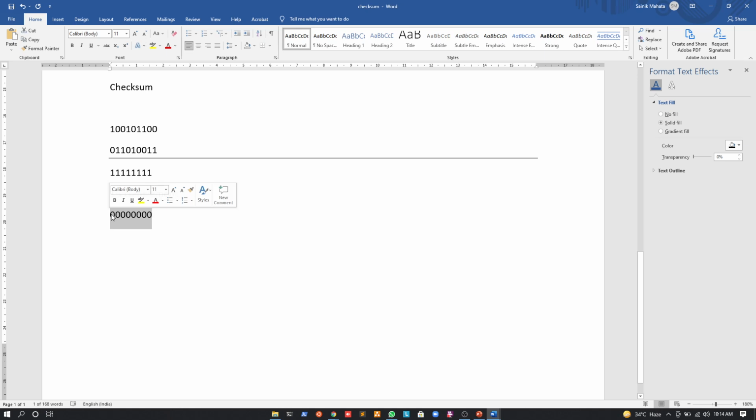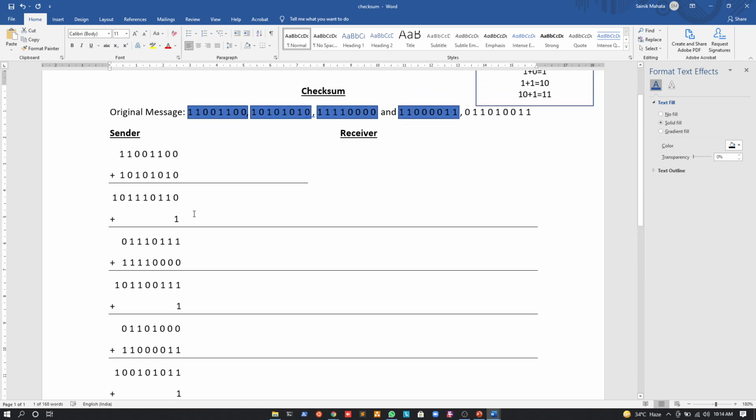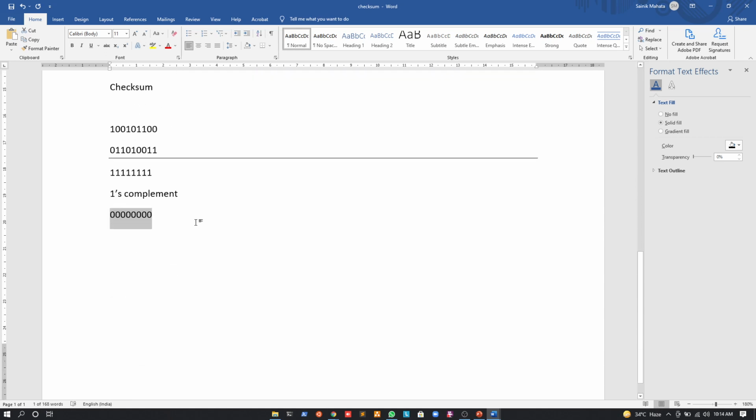Okay. So what you will do is, you have this example with you, right? And you will just try and change 1 to 2 bits, and then do the calculation and see what happens. Okay. I can guarantee that, not I, but the method can guarantee that the result will not be all 0s. So if the result is all 0s, there is no error. But if the result is not all 0s, there are some errors in the data. Okay. I hope I'm clear till this.